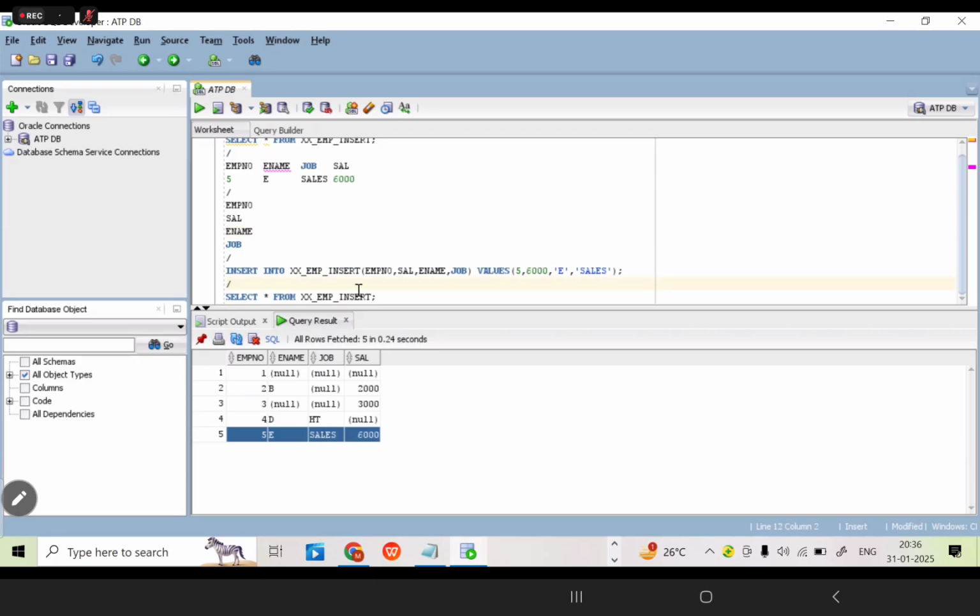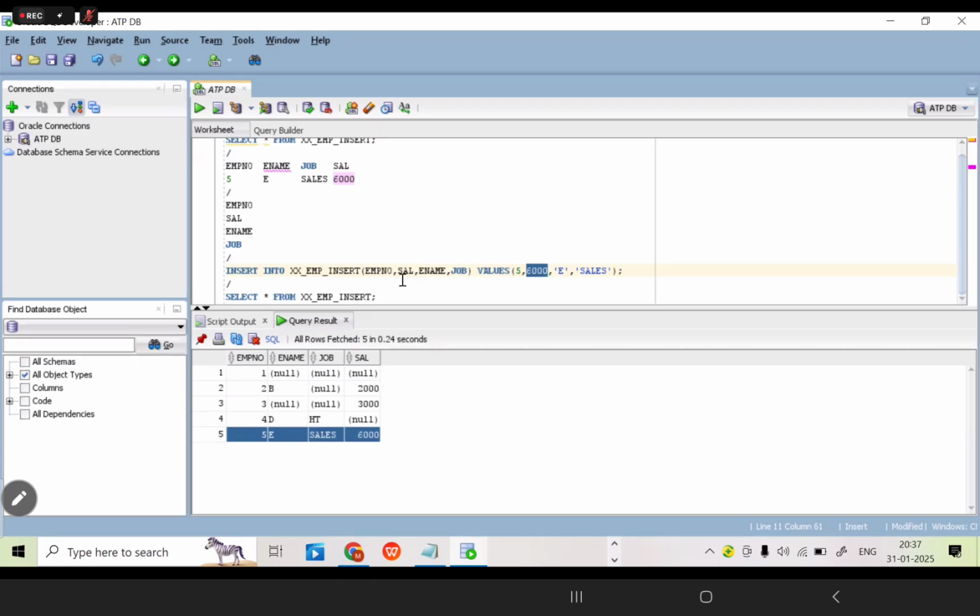If you give the improper column order, here, what is the column name? First, employee number is there, just pass the employee number here. If the salary is coming, just pass the salary. Instead of salary, if you pass the employee name, the system can throw an error. For example, this is the salary column. Second column, as per the current insert command, is salary only. Now values, as per the table, what is the second column? Employee name. Instead of salary, if I give the employee name as E, is it accepted? No. The system simply throws the error.